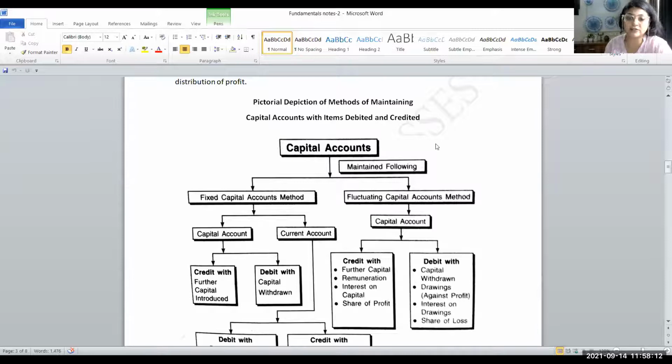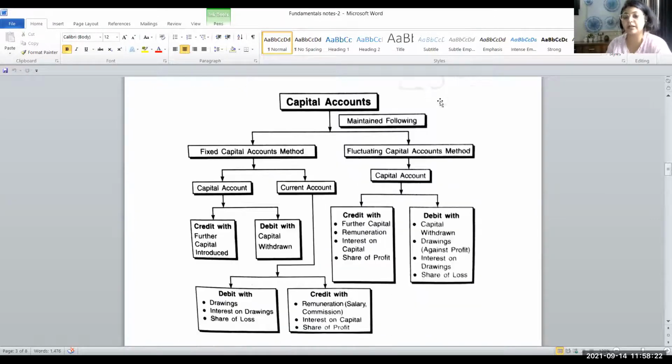Otherwise, in the normal batches, I spend a good amount of time, at least 2 to 3 classes, only explaining that particular topic. So you can understand how important it is. Now, the next topic is capital accounts: how capital accounts are maintained by the firm.